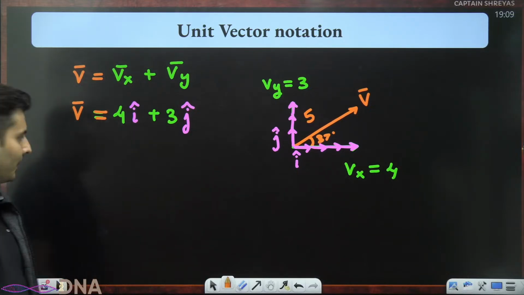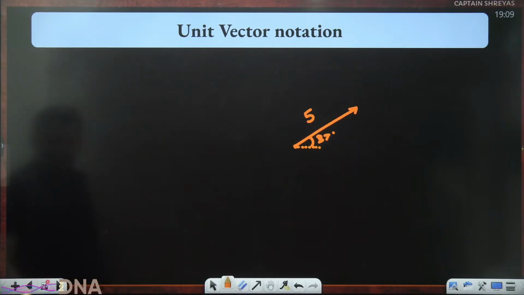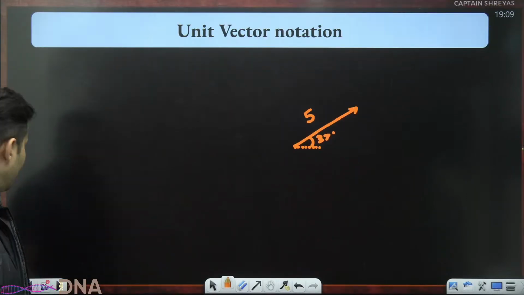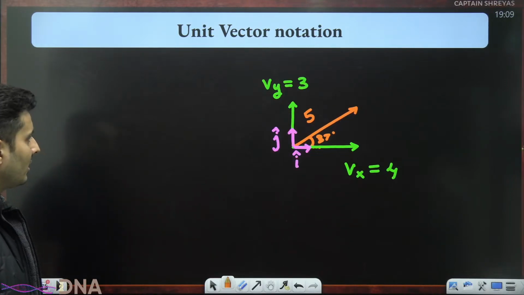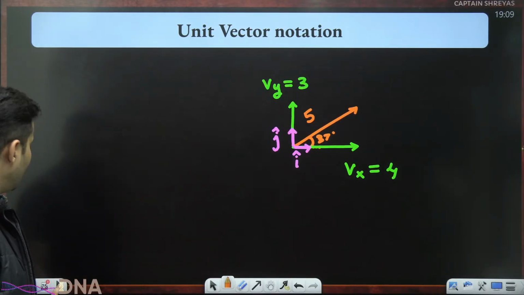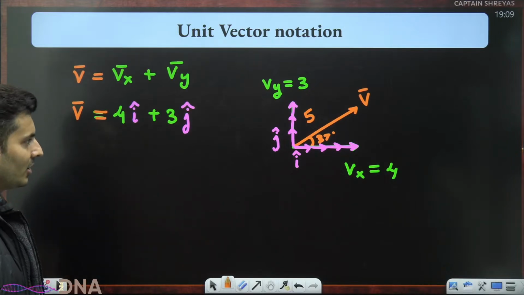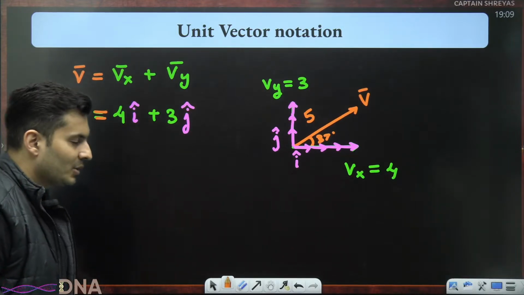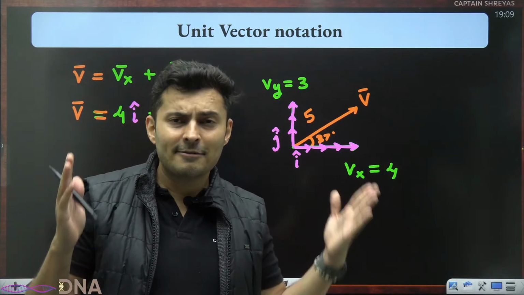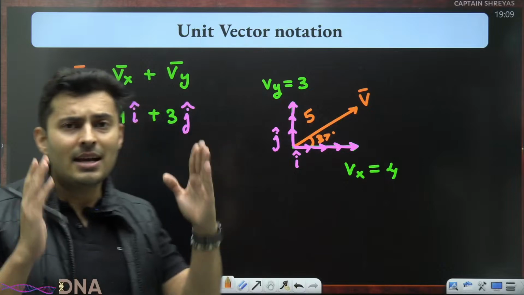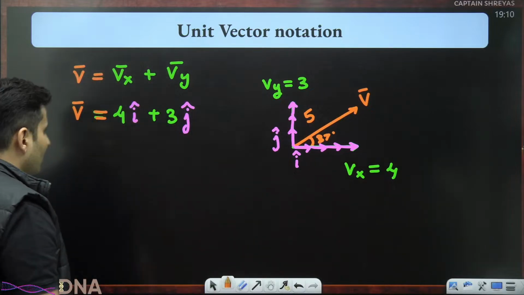Such a nice way. It all starts with a simple thing of taking a vector, splitting it up, writing their magnitudes, then thinking about i cap, j cap, and then thinking how many times each comes out. That's it. So any vector can be written down in terms of i cap, j cap, which is very, very simple, easy, and convenient. All right.